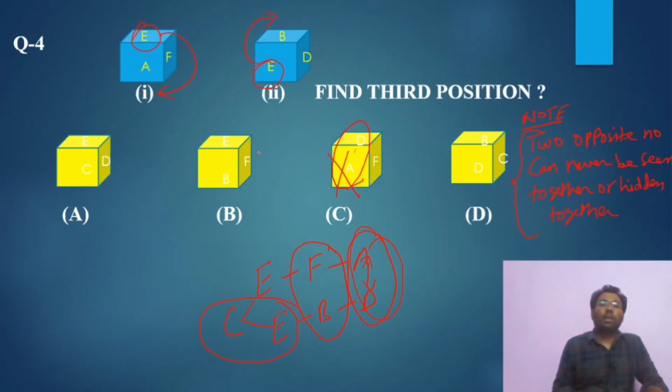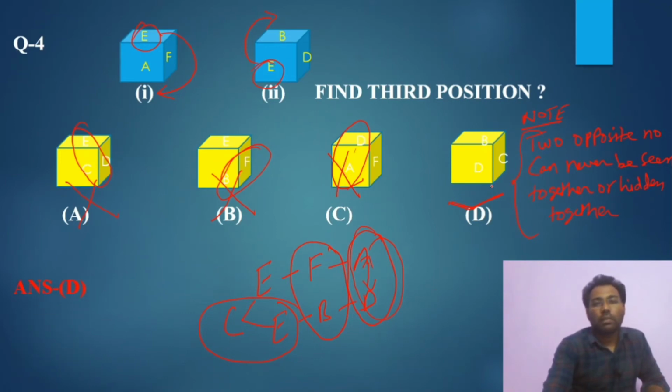BF, these are opposite in this figure, so this is also not possible. What about this figure? CE, so not possible. To BCD, these are all opposite. Okay, the answer is D.